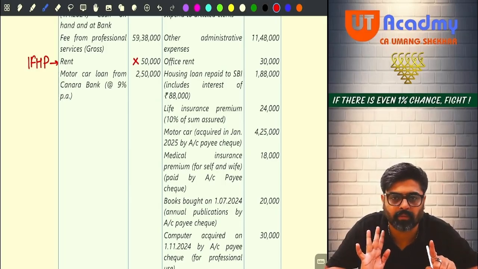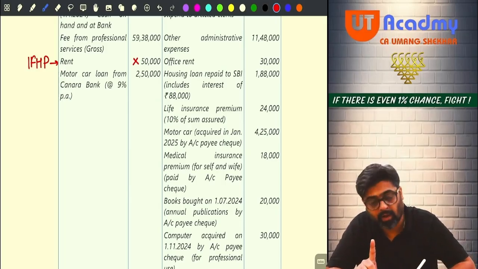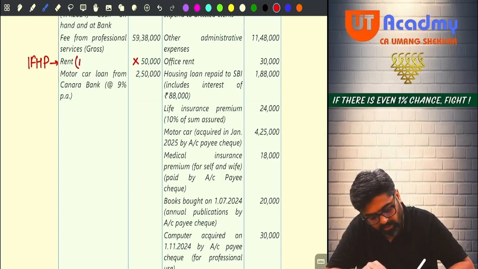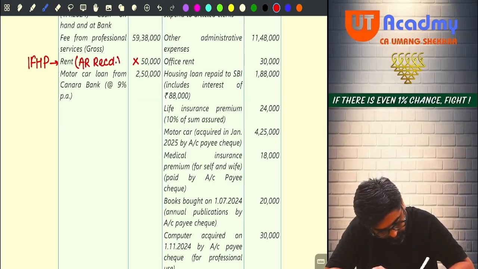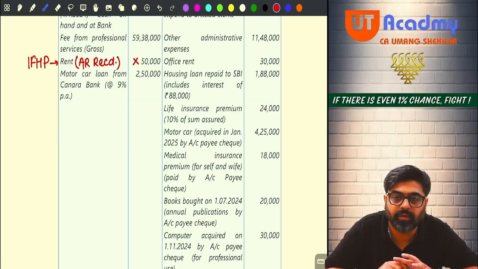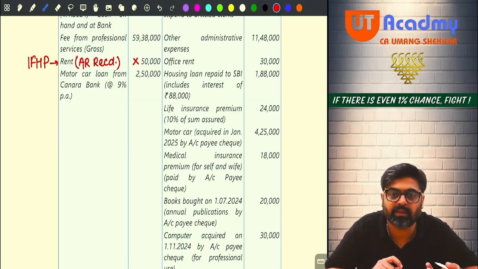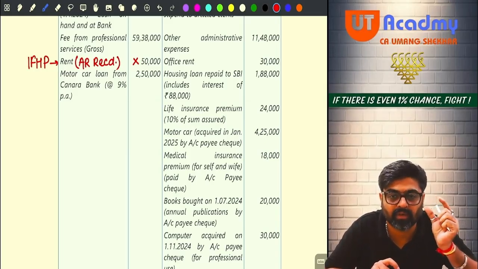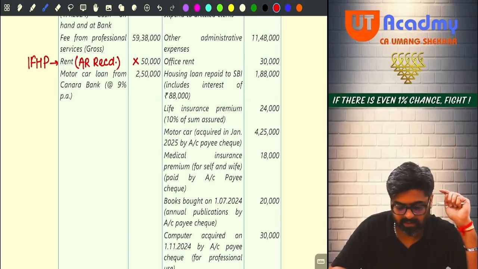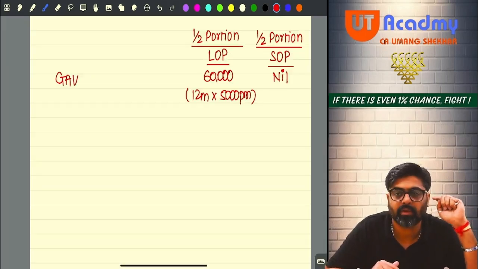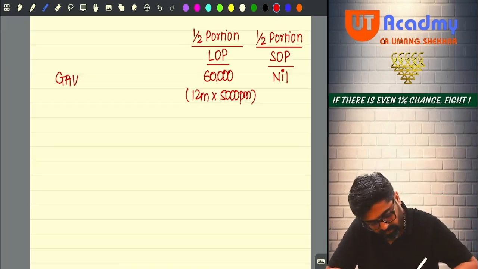This is your income from house property. And under the head house property, this is your actual rent: received 50,000 and receivable 10,000. So 50 received plus 10,000 receivable, 60,000 is the actual rent for the full year that I have charged under the head house property. Yes or no? Now out of this GAV, I get the deduction for municipal tax also.